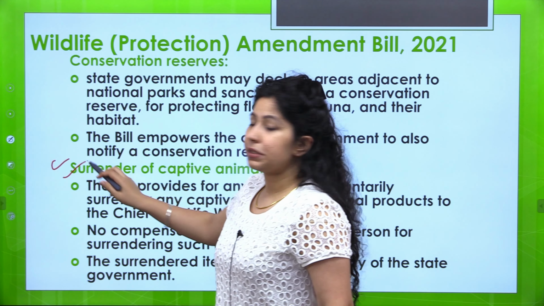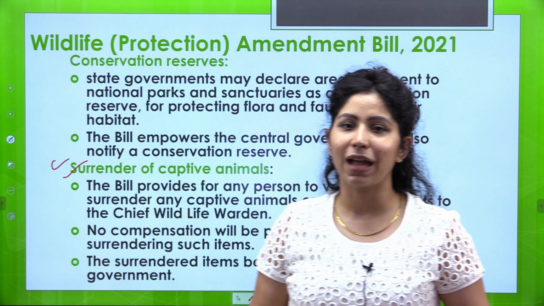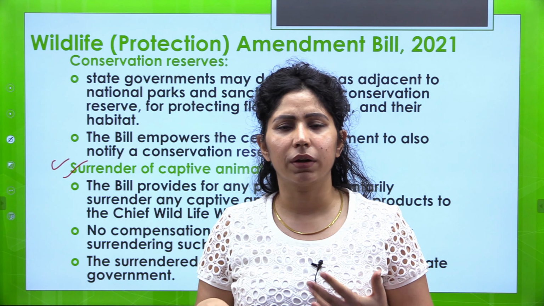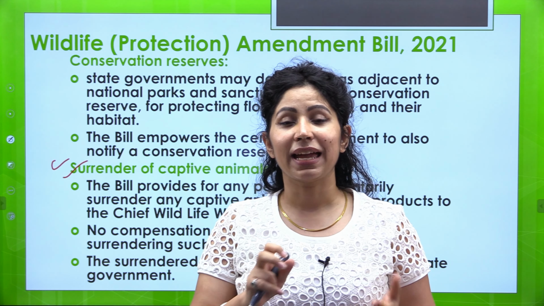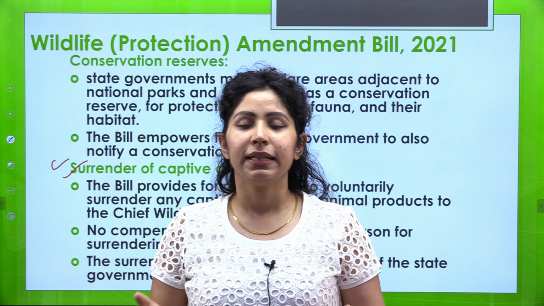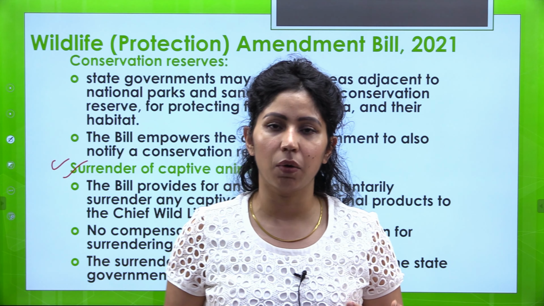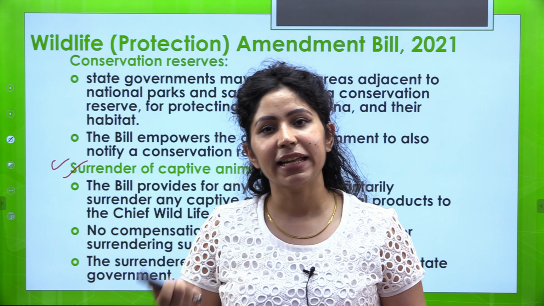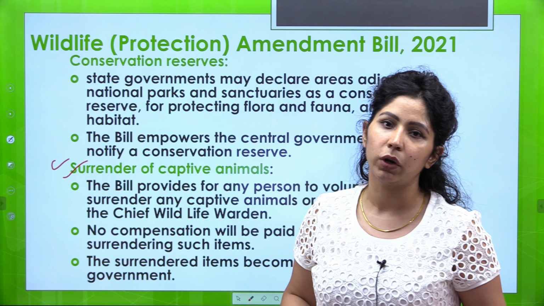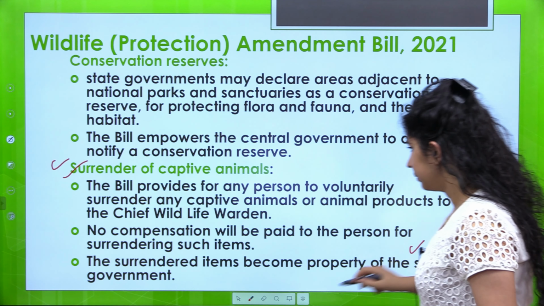Then again very important is the surrender of captive animals. For example, if somebody has kept an animal or a bird in captivity with himself or herself, then they can give up that animal. They can go to the state government or the chief wildlife warden and just say that yes, now I give up this animal. Penalties will not be there, but that person will not be paid either, and from that day onwards that animal will be the property of the state government.